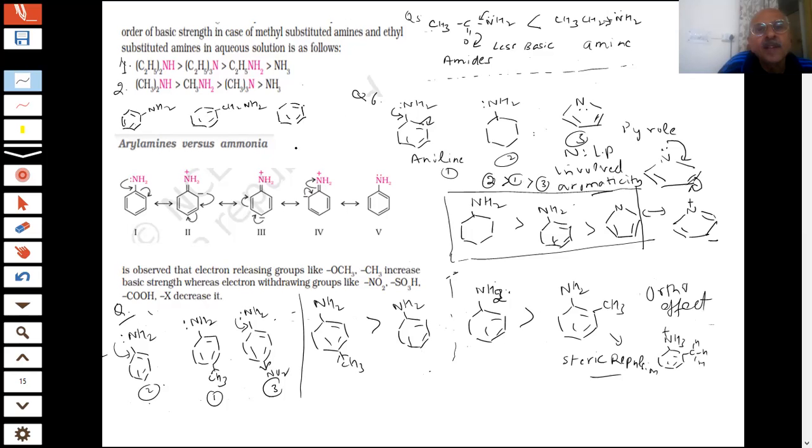If I compare the basicity of these, students, what will happen? Out of these, which is most basic? 3 compounds, 1, 2, and 3. Which will be the most basic here?